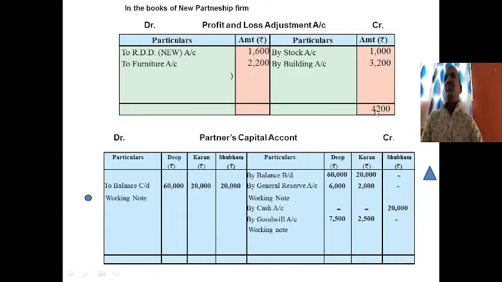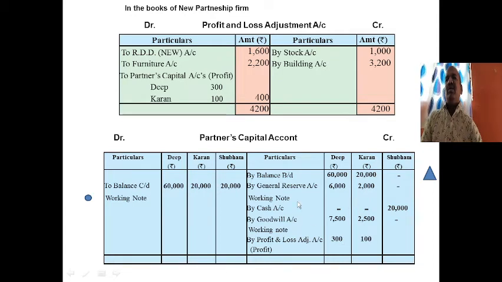The credit balance of 4,200 is more, that's why the profit is transferred to the partners' capital accounts from the profit and loss adjustment account. That is rupees 400, and that is also distributed in the old ratio, 300 and 100. It is shown by profit and loss adjustment account on the credit side of the partners' capital account: Deep's column 300, Karan's column 100.